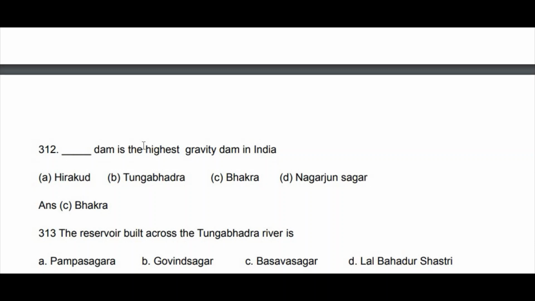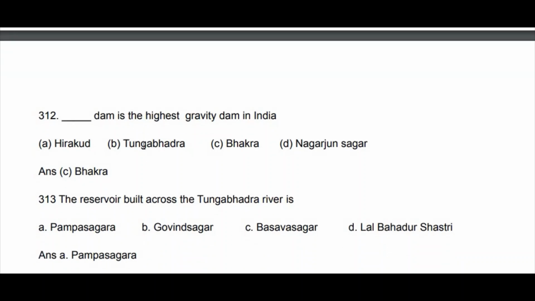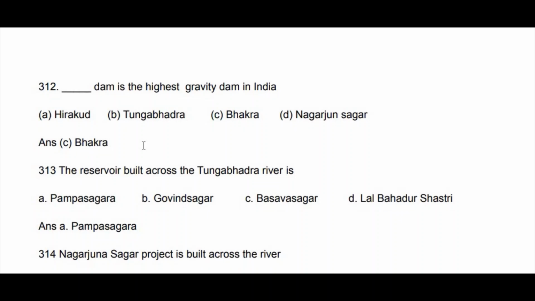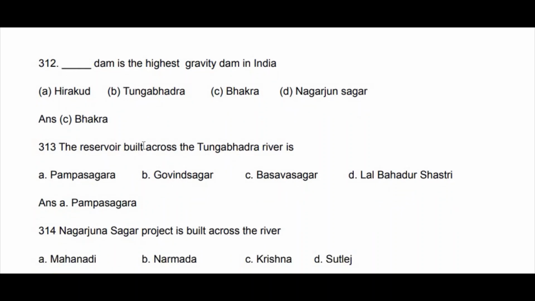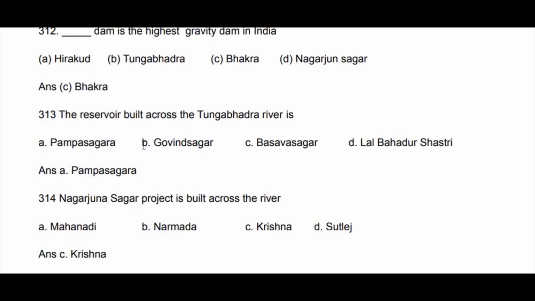The reservoir built across the Tungabhadra river. Previously I didn't say that, sorry, because I know the question will be there. Pampa Sagar, Govind Sagar, Basava Sagar, Lal Bahadur Shastri Sagar. All four you should know. Pampa Sagar is across the river Tungabhadra. And Nagarjun Sagar project is built across the river: Mahanadi, Narmada, Krishna, Sutlej. So that is Krishna.